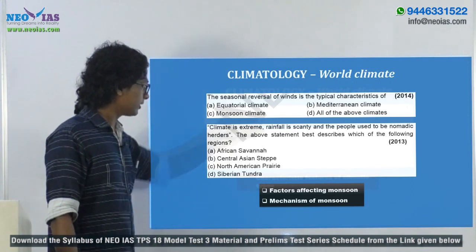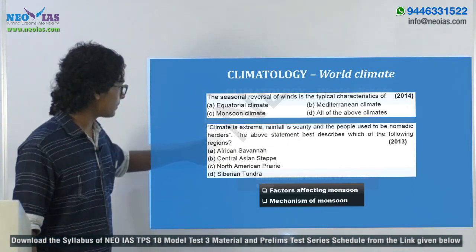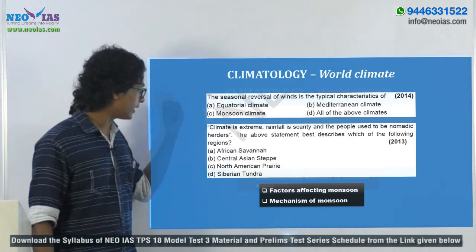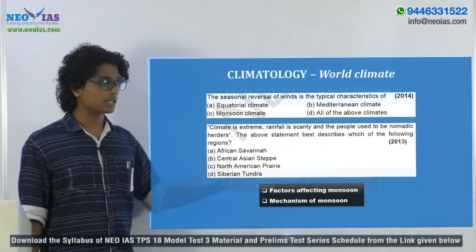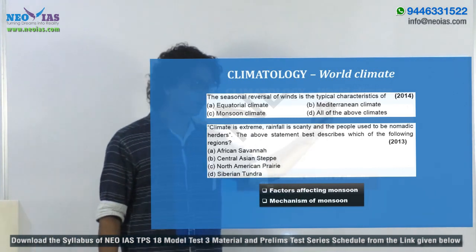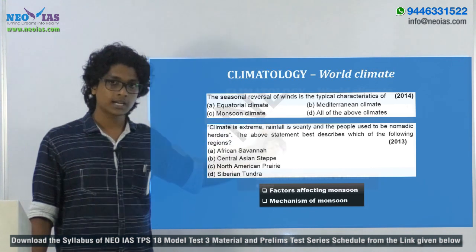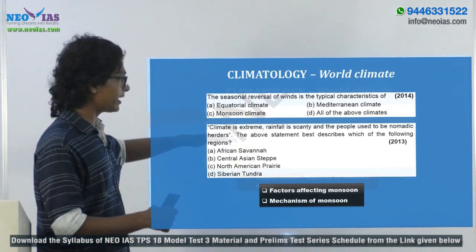Okay, and another question, 2013: the climate is extreme, rainfall is scanty, and people used to be nomadic herders. The above statement best describes which of the following regions, right? Again, directly about the climatic types, right? It's about the region also.